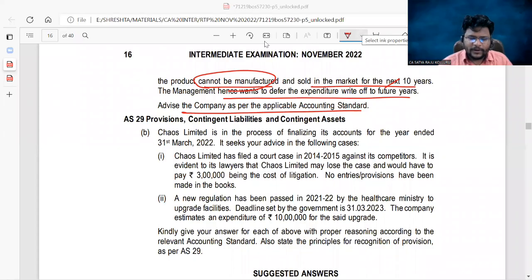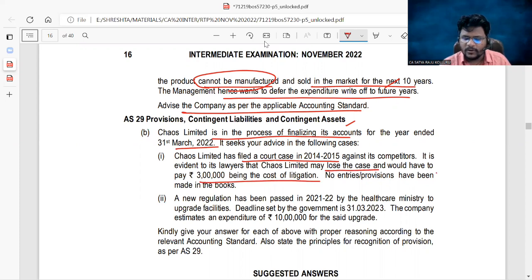Guys, question from AS29, Provisions, Contingent Liabilities and Contingent Assets. Chavos Limited is in the process of finalizing its accounts for the year ended 31st March 2022. It seeks your advice in the following cases. So two cases are given. Chavos Limited has filed a court case in 14-15 against its competitors. It is evident to its lawyers that Chavos Limited may lose the case and would have to pay 3 lakhs being the cost of litigation. No entries or provisions have been made in the books.